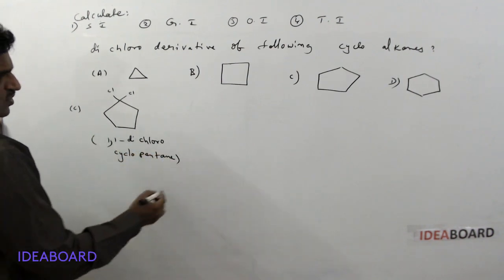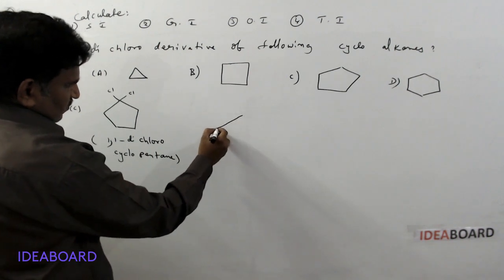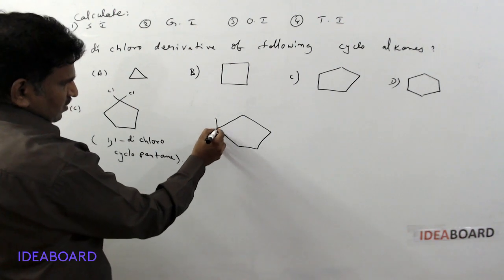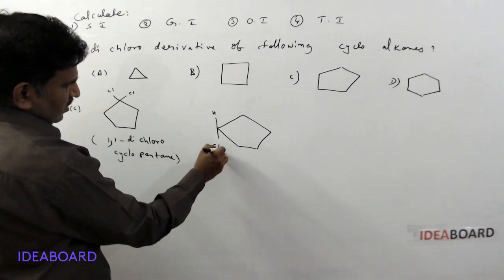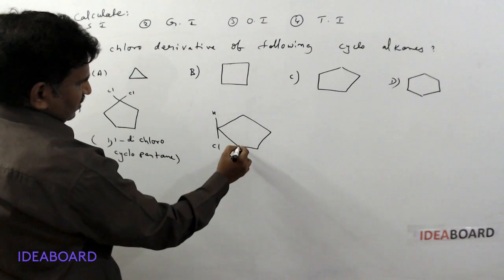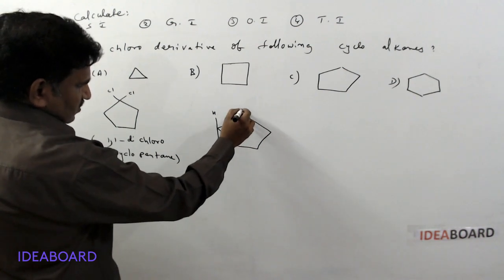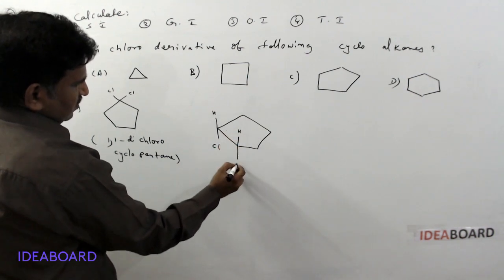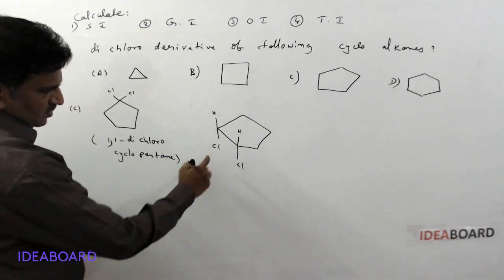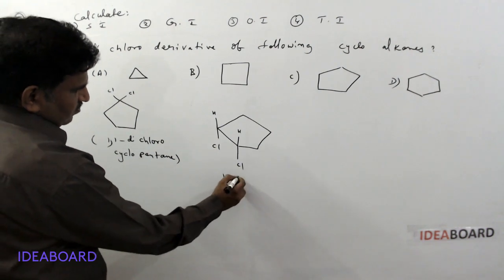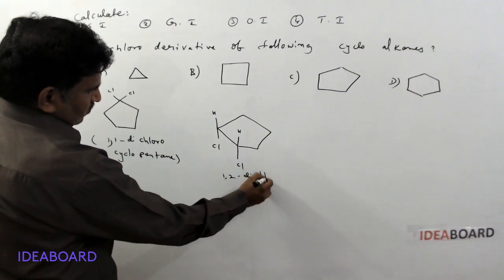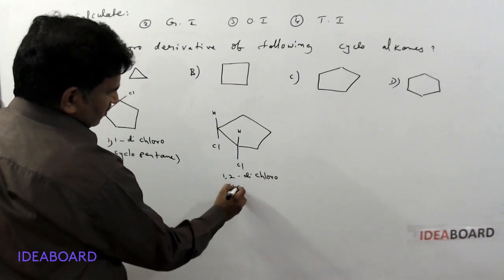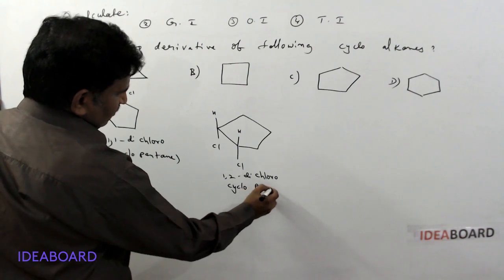What is the other possible structure? Next one, the other possible one is, here I am writing hydrogen, here I am writing chlorine, and here I am writing hydrogen. Suppose here also we can write, or here also we can write. Here it is a hydrogen, here it is chlorine. So this is 1,2 dichlorocyclopentane. This is a cyclopentane.